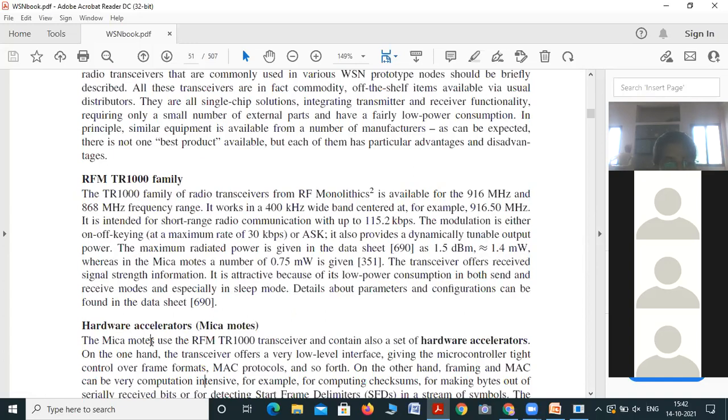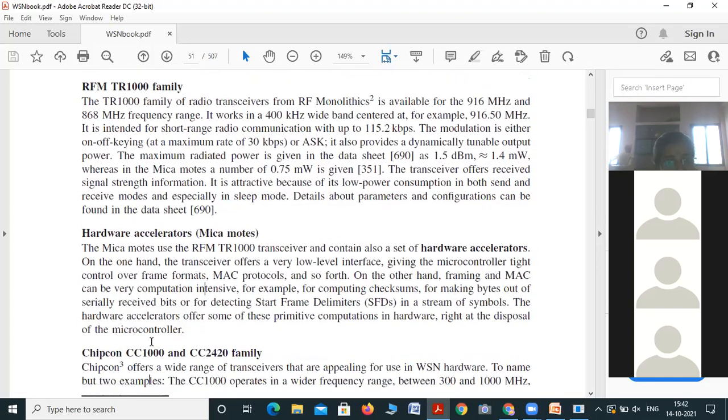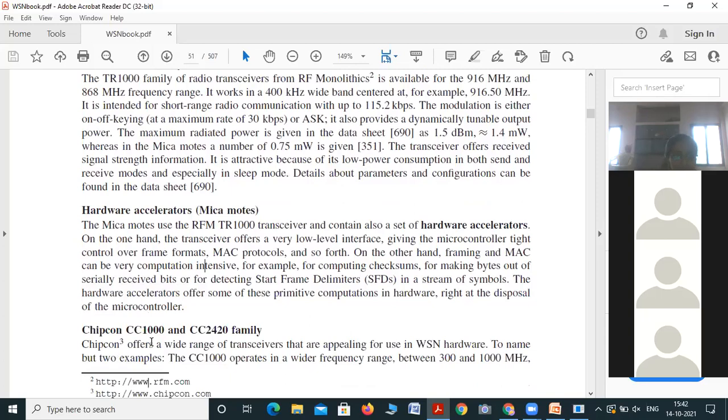Then the second one is the hardware accelerator, that is Mica motes. The Mica motes use the RFM TR1000 transceivers and contain a set of hardware accelerators.